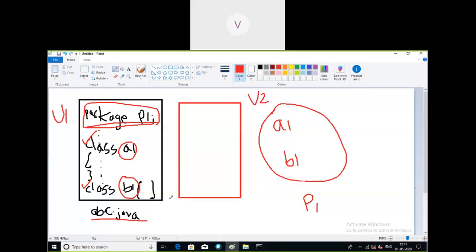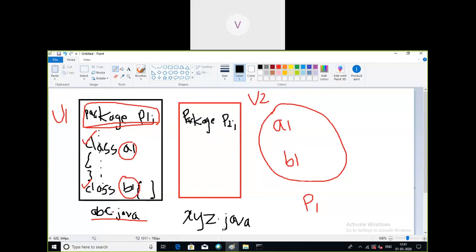The file name the user has taken is, assume, xyz.java, the name of the source file. So both are independent. Now if a user wants to create his own package with his own name, that is also possible. The other user can also write the same kind of statement, package p2 and semicolon.